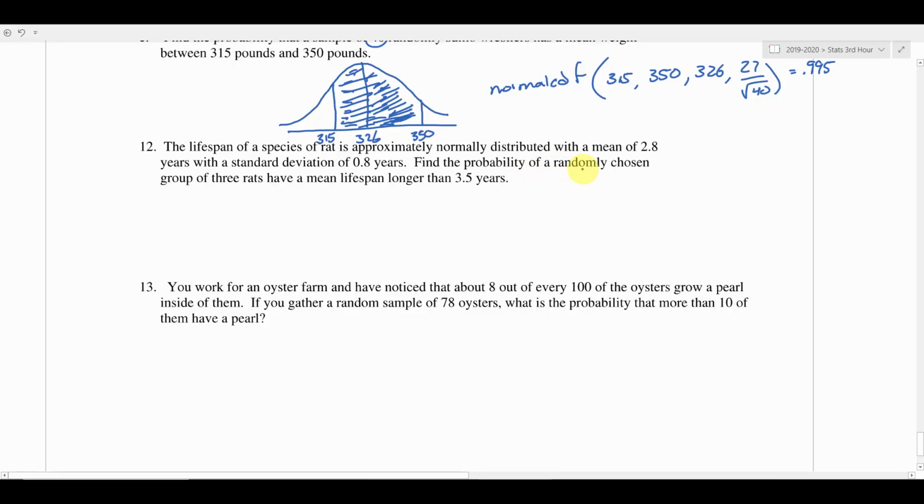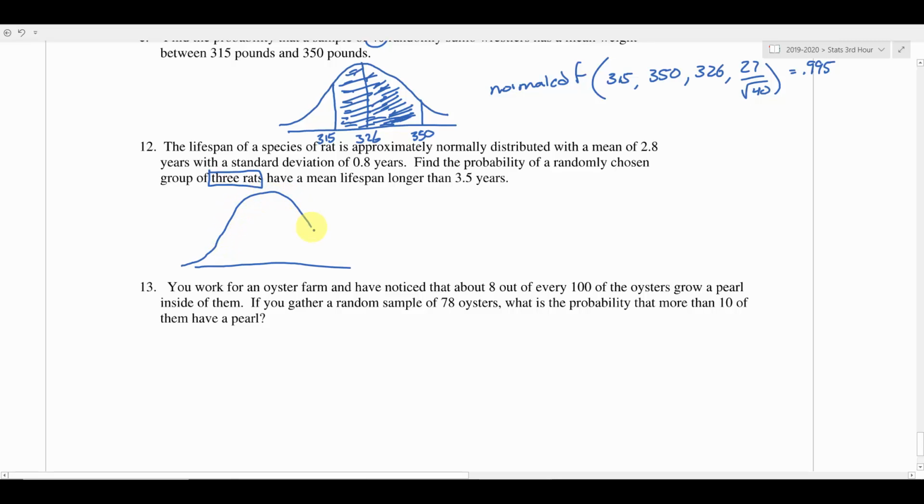We want to find the probability of a randomly chosen group of 3 rats. Okay, so 3 rats have a mean lifespan longer than 3.5 years. All right. Now, this is a sampling distribution. It is not greater than 30, but it doesn't matter because the original population is normal. All right. So we can still rely on the sampling distribution to also be normal.